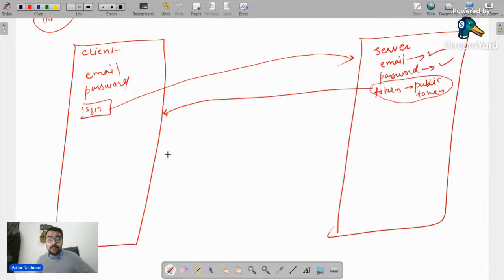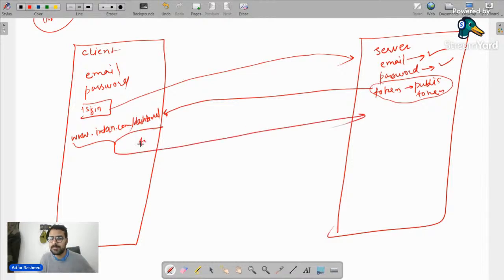Later on, whenever you make any other request, let's suppose on www.intern.com/dashboard, if you try to access this particular route and you want me to remember who you are, then make sure with that request you also send this token. If you don't send the token, I don't know who you are.